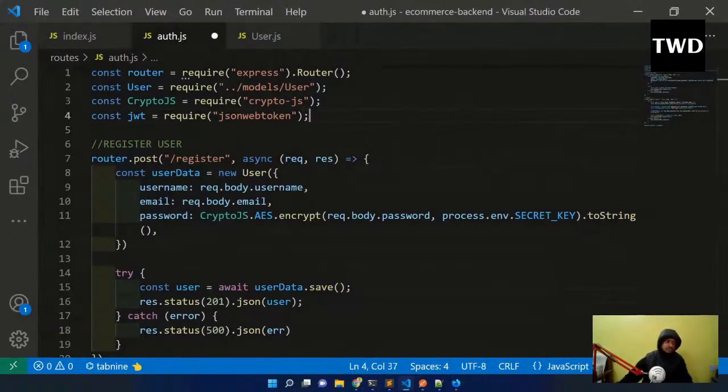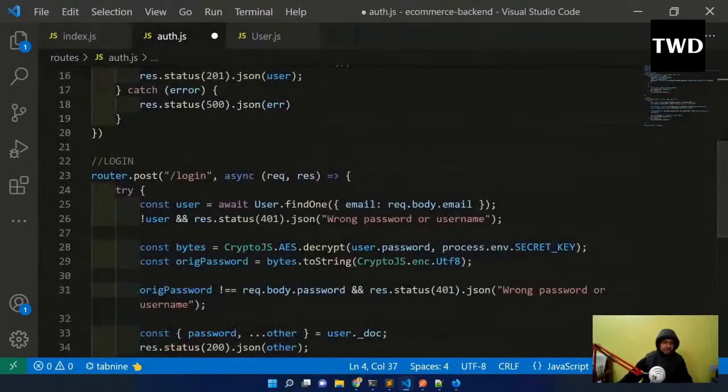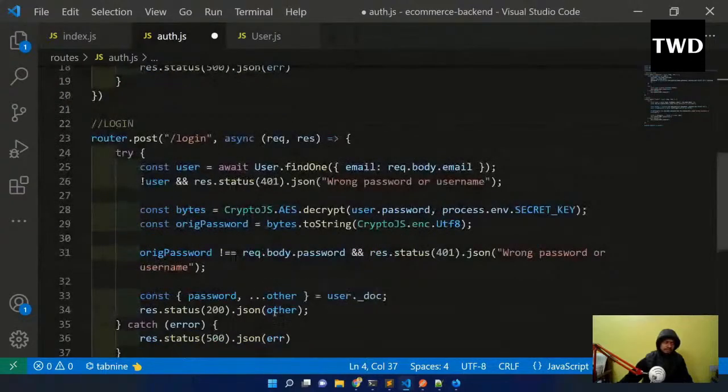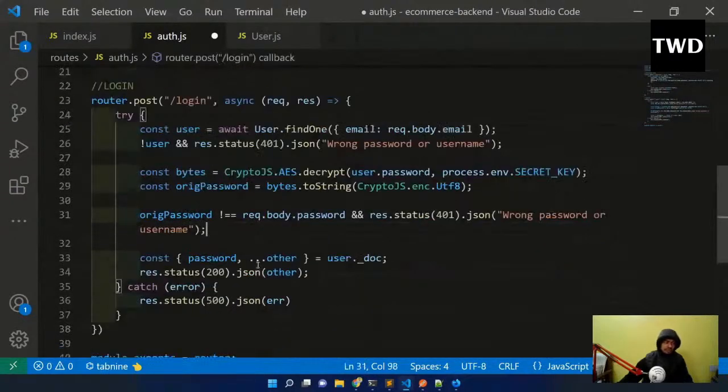Now after that, in the login only, we are going to change it first to have this JSON thing here. After the original password check, after this password and all we do, we will save the JSON Web Token.